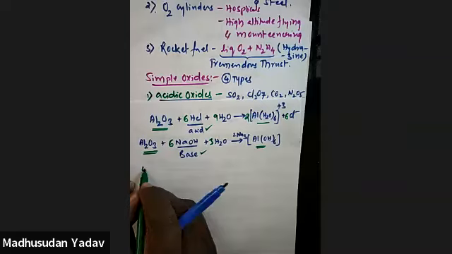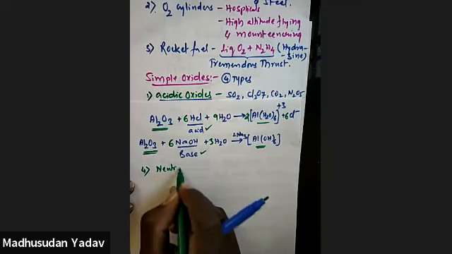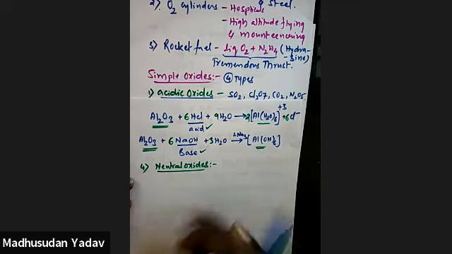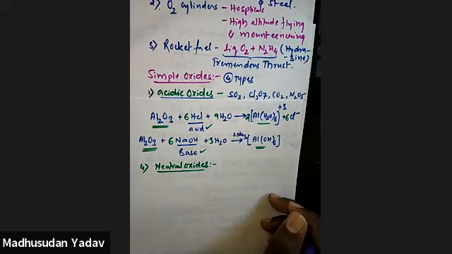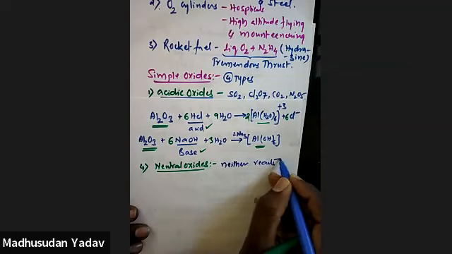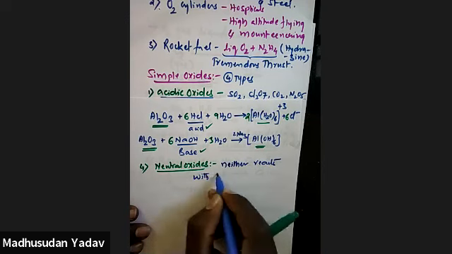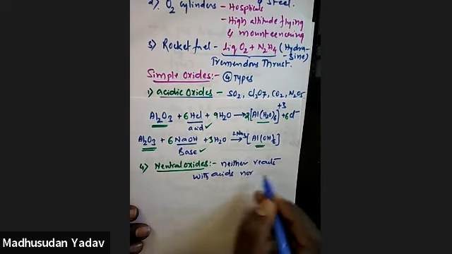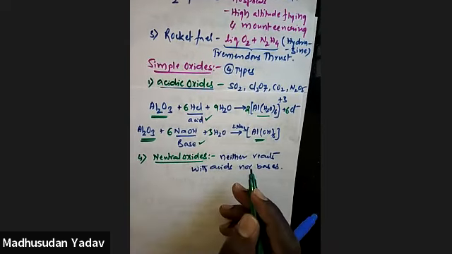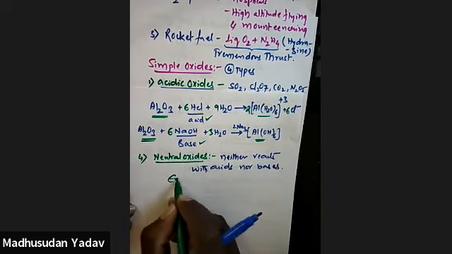Okay. Next one, I'll talk about neutral oxides. So what is the nature of a neutral oxide? That means they neither react with acid nor bases, right? So what is their nature? Neither reacts with acids nor with bases. So they won't react with either acids or bases. So what is the best example of such kind?